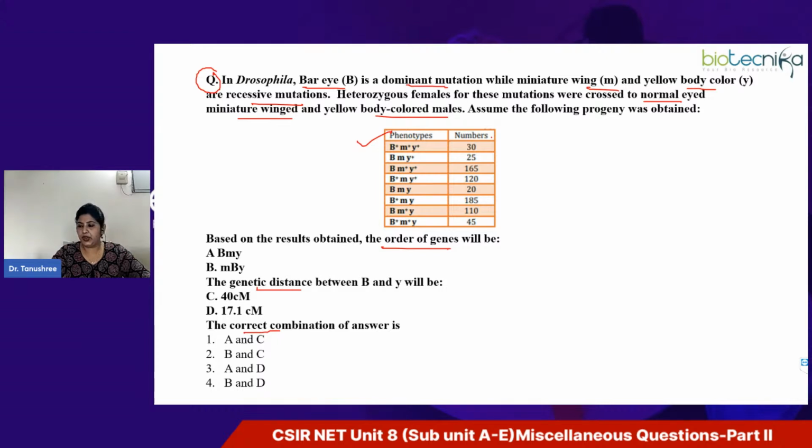Okay, Sunshine, you are saying the gene order is MBY. Fine. So now let's calculate the distance between B and Y. Now, if you are saying MBY, so definitely the answer cannot be 1 and 3 according to you, right? So this way you can omit 2 options out of 4.